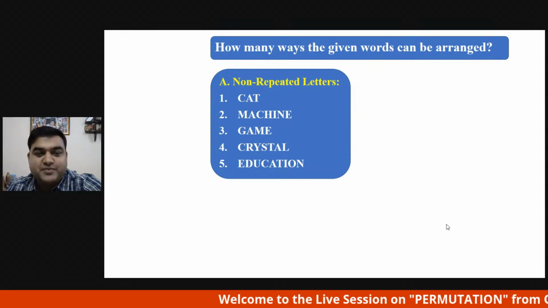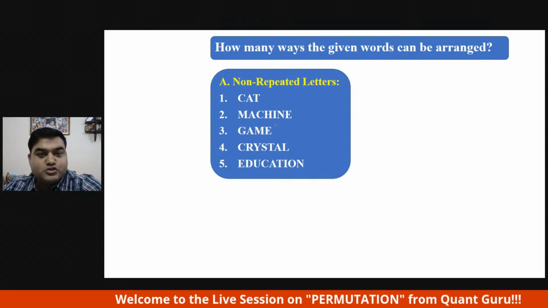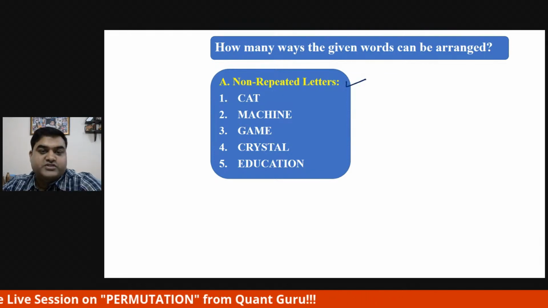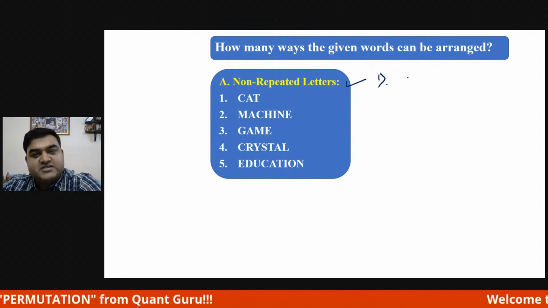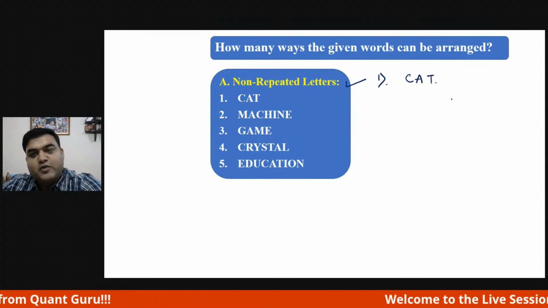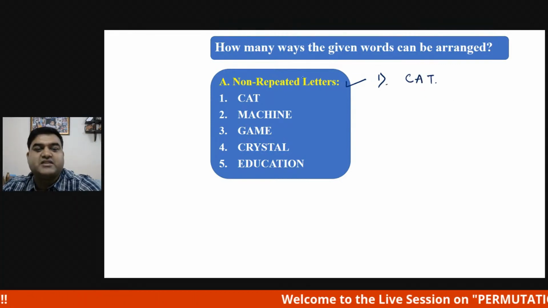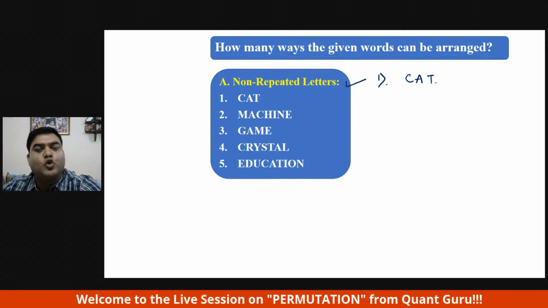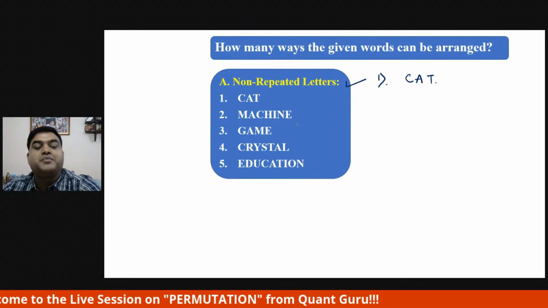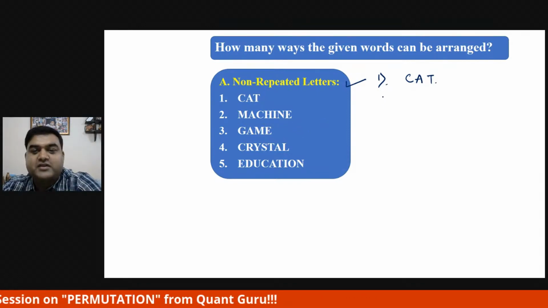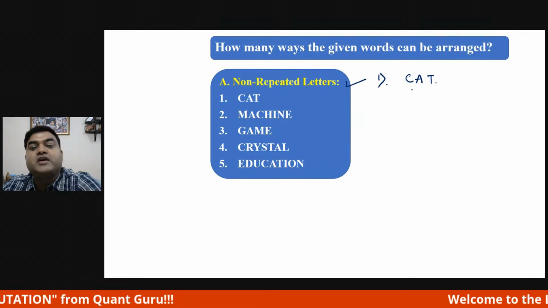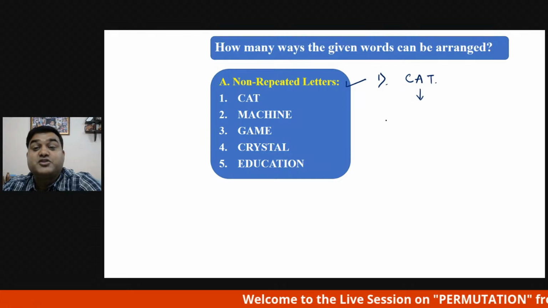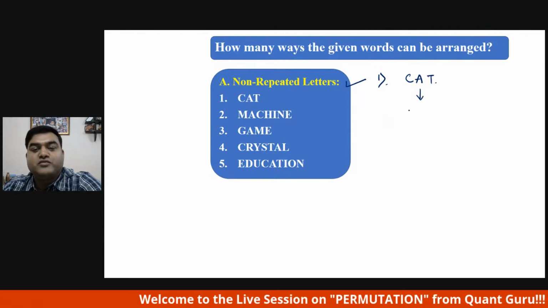This type is type A, which is non-repeated letter. What is non-repeated letter? I'll tell you. Now, question number 1 is CAT. So how many alphabets are there? 3 alphabets are there. They are telling non-repeated. Means any alphabet is repeating? No. So this type is wherein alphabets are not repeating. So how to find how many ways you can arrange? Do it without formula. Let's see the traditional process, and then we will go with formula as well.